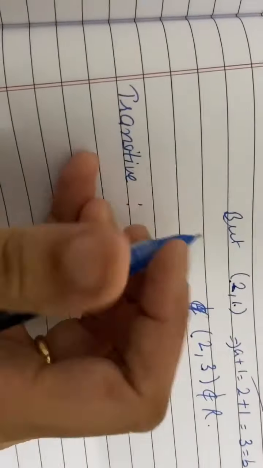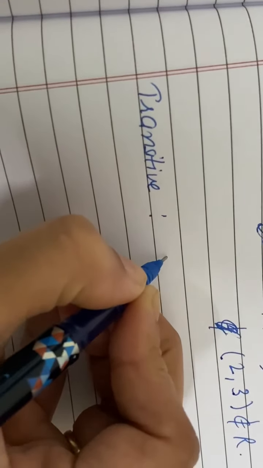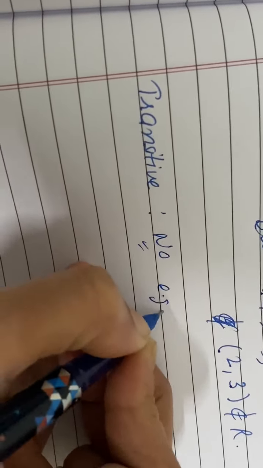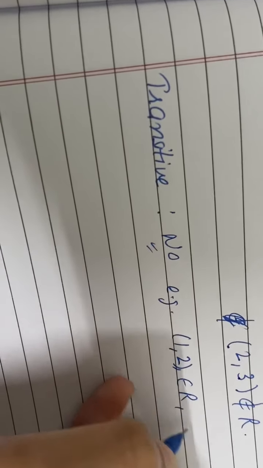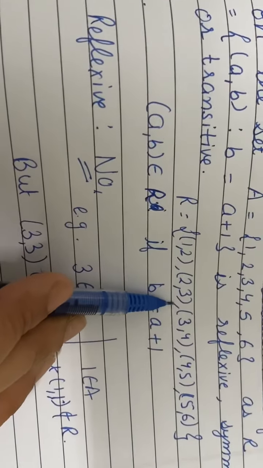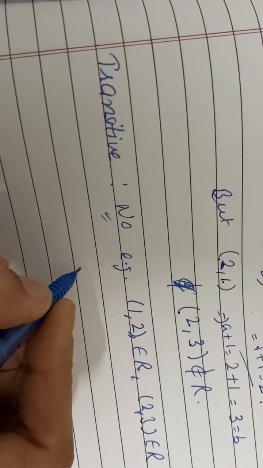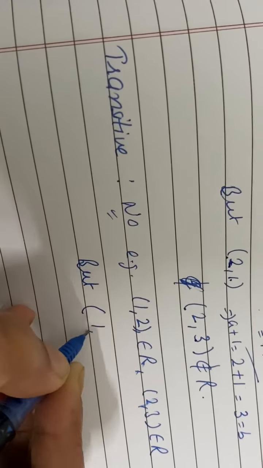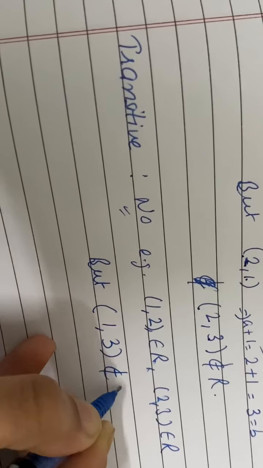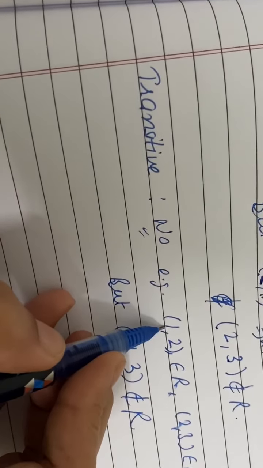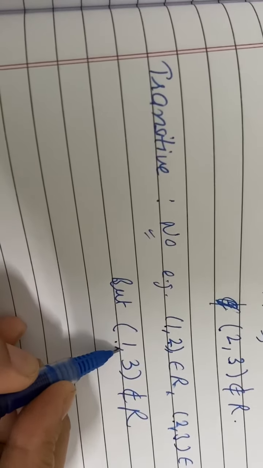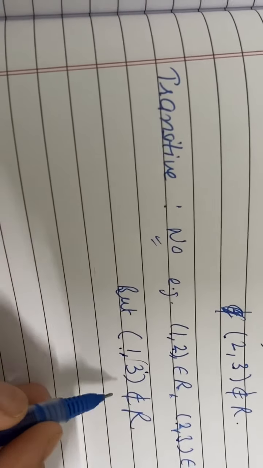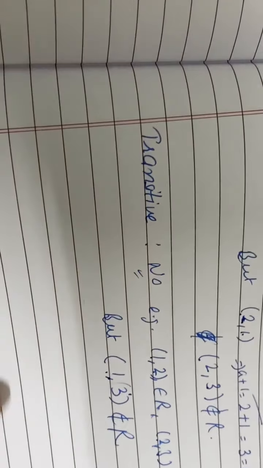Now for transitive, you can take an example. For example, 1 2 is here, belongs to R, and 2 3 also belongs to R. You can see here 1 2 and 2 3 both belong to R, but its extremes 1 and 3 do not belong to R. Why? This is 1 plus 1 is 2 here, 2 plus 1 is 3 here, but 1 plus 1 is 2, which is not 3. Okay, so it does not belong to R. So it is also not transitive.